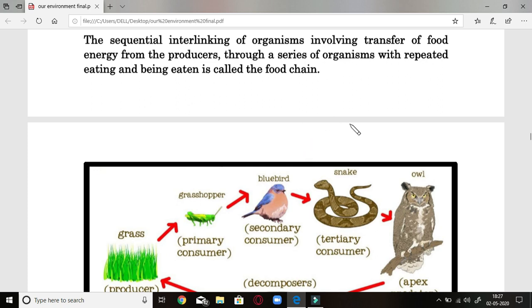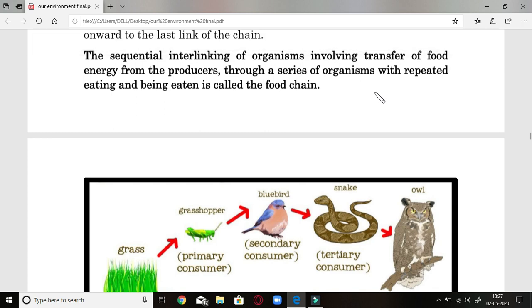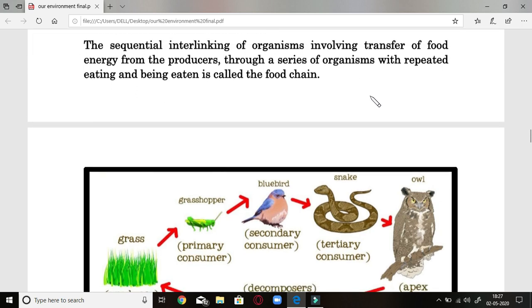The sequential interlinking of organisms involving transfer of food energy from the producer through a series of organisms with repeated eating and being eaten is called the food chain. This is its definition.